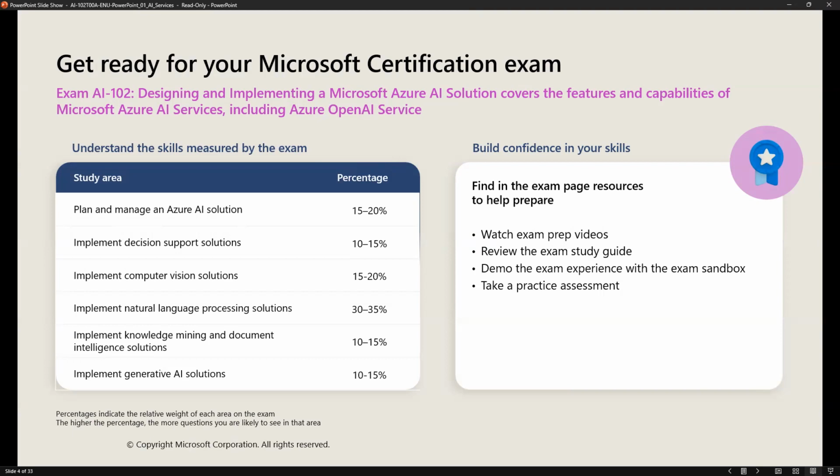So this is the overall exam point of view, and we'll get that percentage of questions from the respective modules. Majorly, from an exam point of view, you'll get questions from the implement natural language processing solution module.